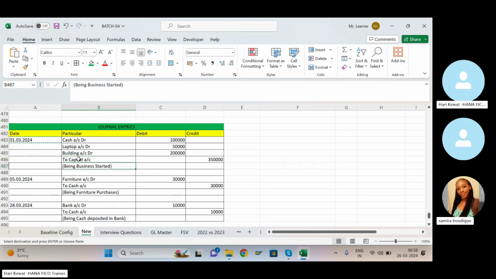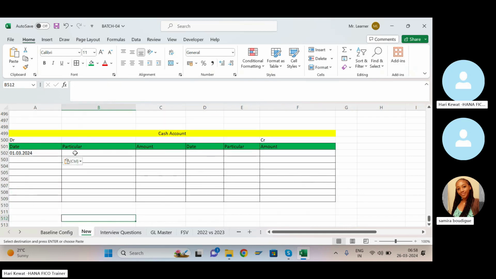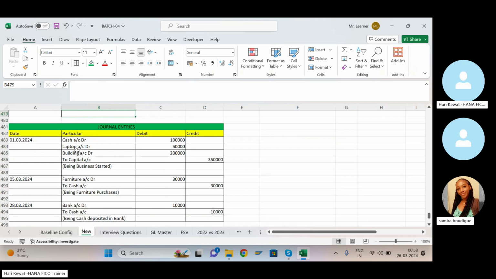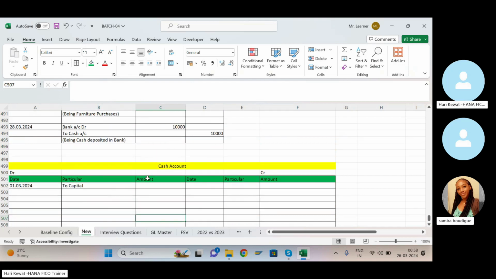If you are writing on this side, you have to write "To", and on this side you write "By". So "To capital". It means that the cash account is in debit, but the opposite transaction is capital. So via the capital, the cash account becomes debit. So you put capital, and you put this amount, 1 lakh rupees.